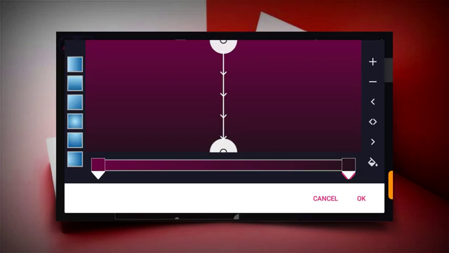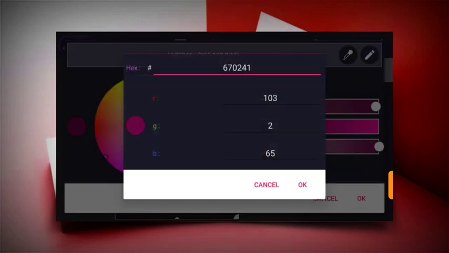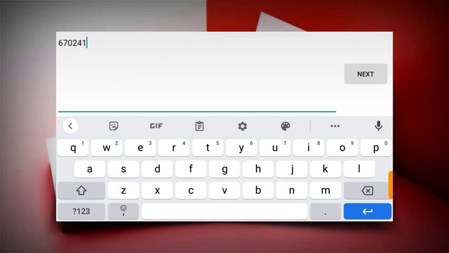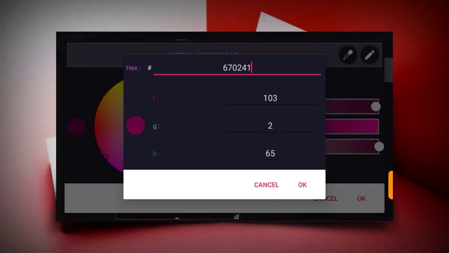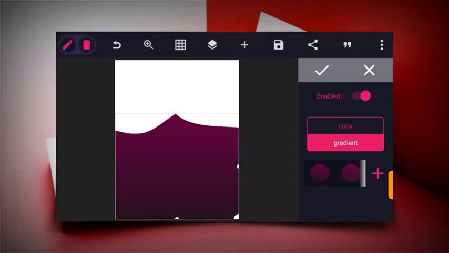And then the next thing to do now is to click on this one here, and then click also on this icon, and then click on this pencil icon, and then erase whatever you see here and then replace it with these exact numbers. When you do that, you will see this gradient color combination. All right, so that's that.